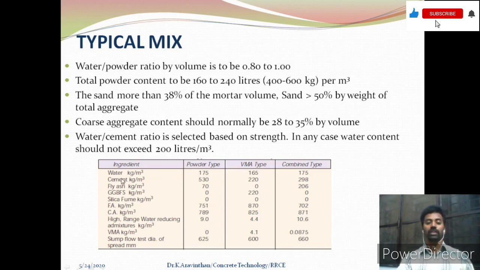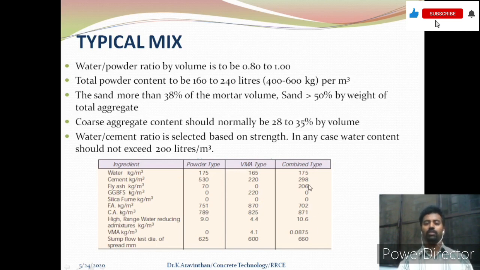Here instead of increasing the cement content, they are increasing GGBS to introduce the powder, and also the viscosity modifying agent is being added here up to 4.1 kg per meter cube. And you can see that the coarse aggregate is lesser than the fine aggregate.